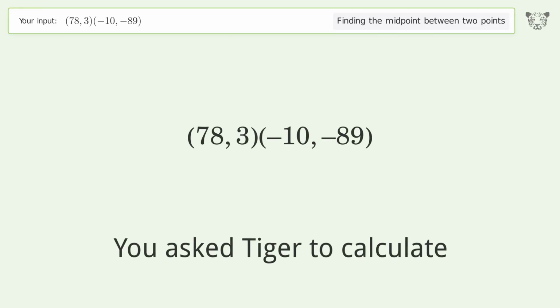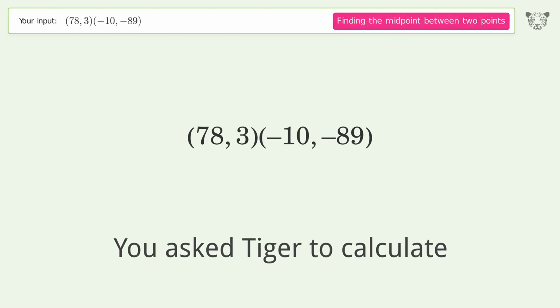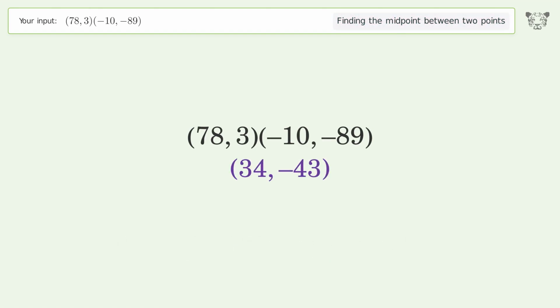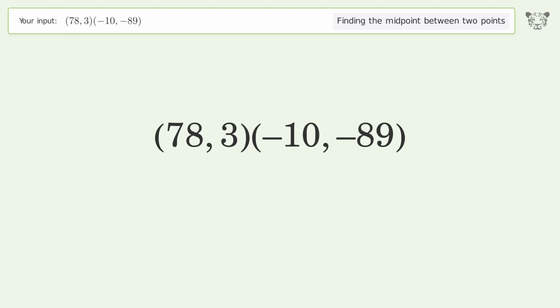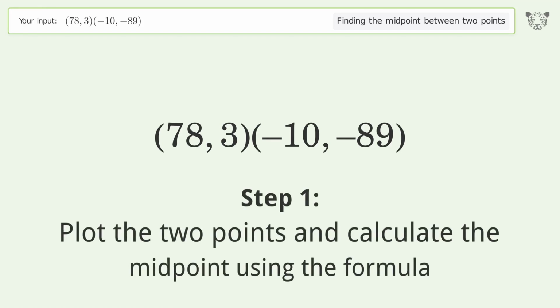You ask Tiger to calculate. This deals with finding the midpoint between 2 points. The midpoint between the 2 points is 34, negative 43. Let's solve it step by step. Plot the 2 points and calculate the midpoint using the formula.